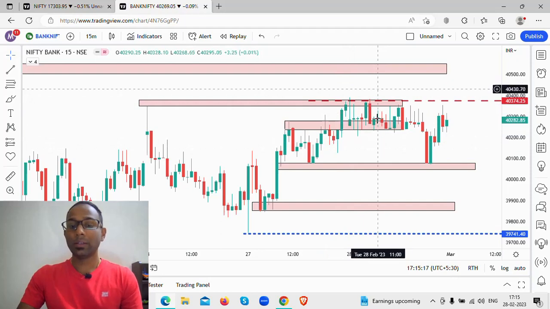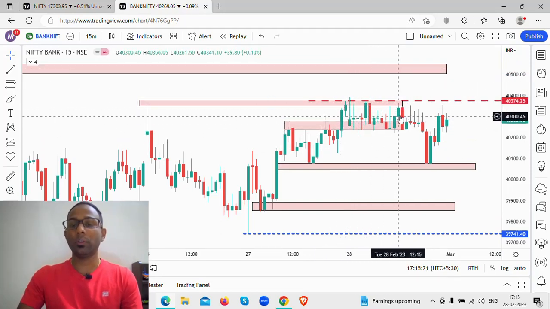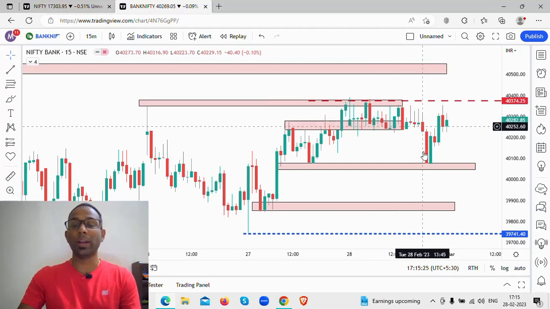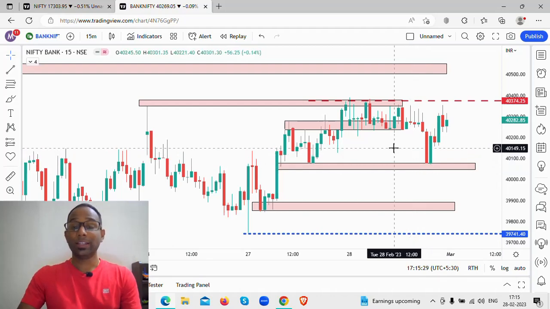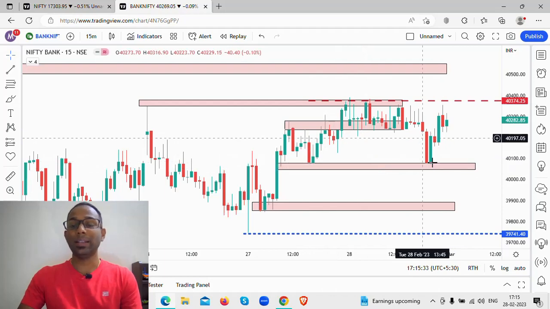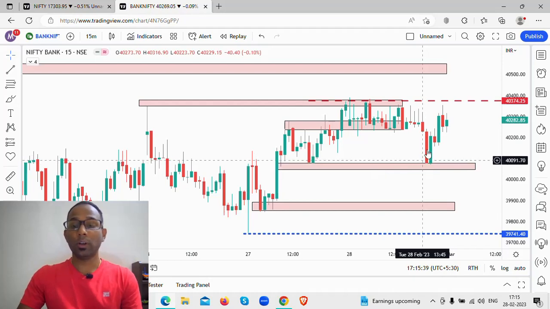So it bounced up, it kept bouncing up and down. You see how beautifully dot to dot. And eventually this support level was broken and the price came down crashing to this level. If you have not watched my yesterday's video, please go and see these levels which I had marked exactly. This would have helped you not to take any short or long trade on the wrong side.